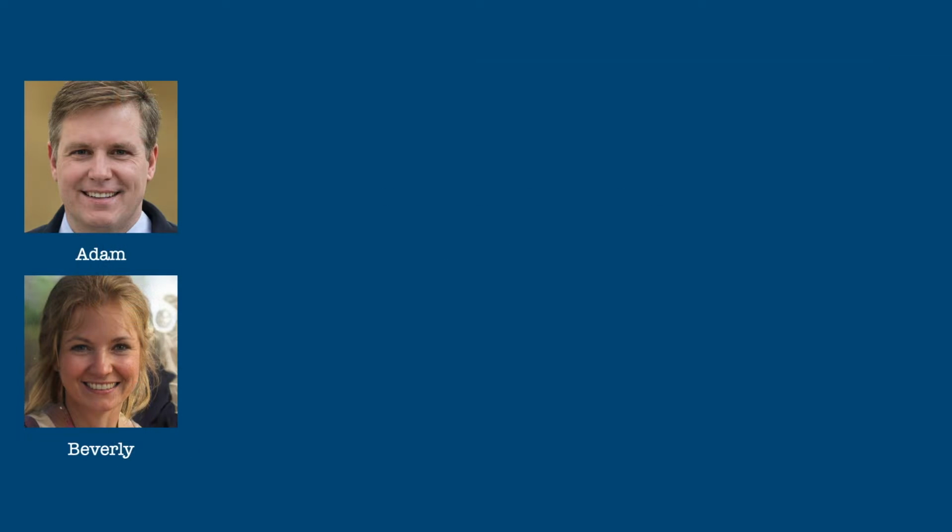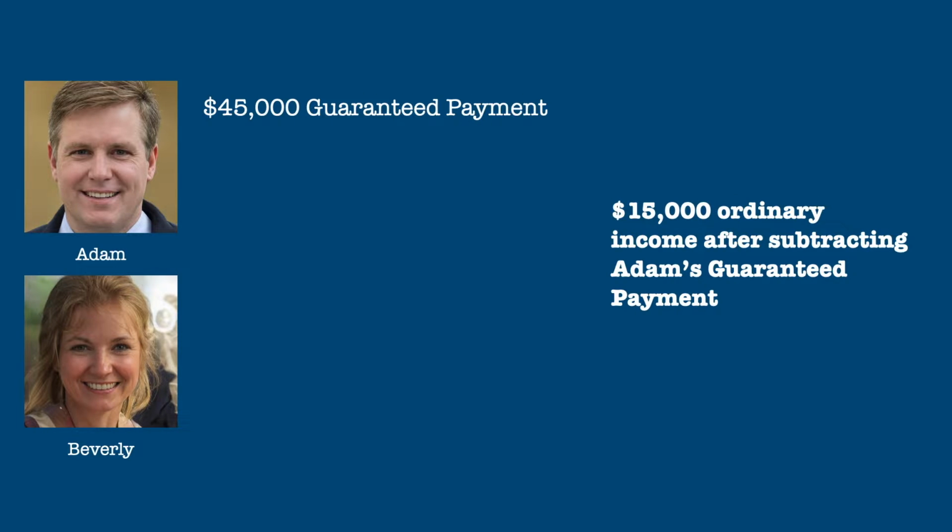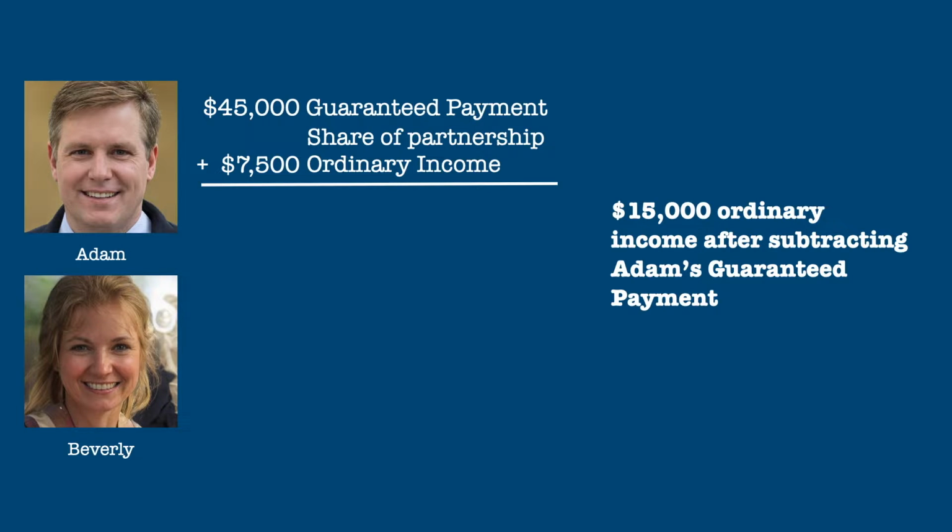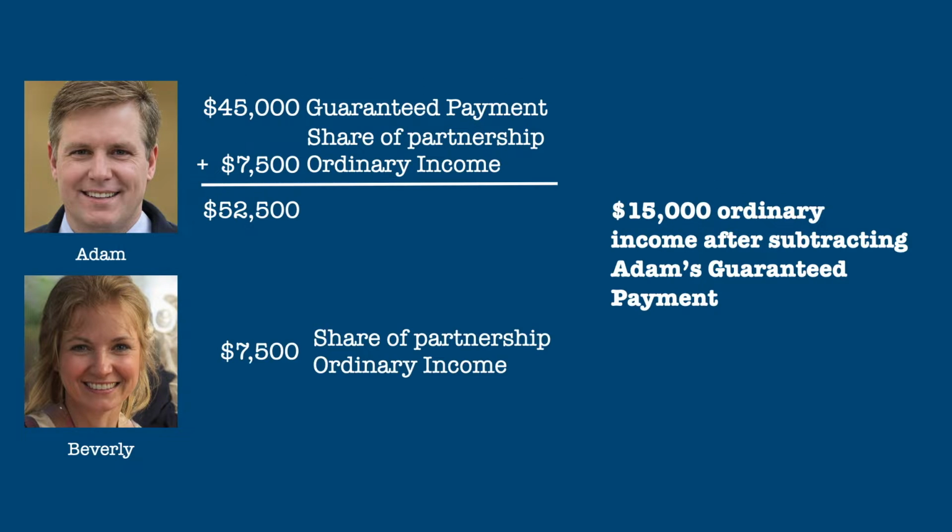Going back to Adam and Beverly, suppose that their partnership agreement stipulates that Adam is to receive an annual guaranteed payment of $45,000. If the ordinary income from the partnership is $15,000 after subtracting Adam's guaranteed payment, Adam would be taxed on the $45,000 guaranteed payment plus his $7,500 share of the ordinary income, totaling $52,500. Beverly would be taxed on just her $7,500 share of the ordinary income.